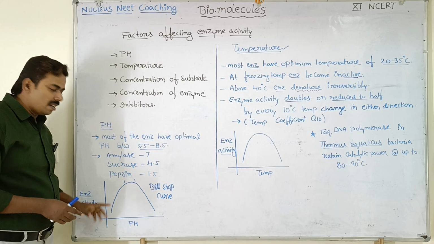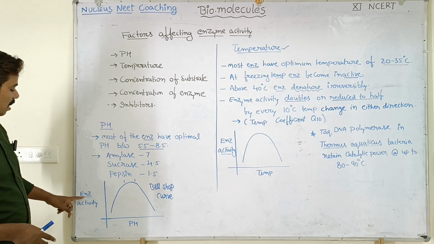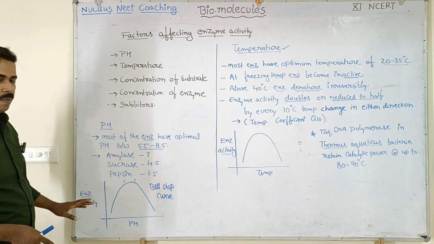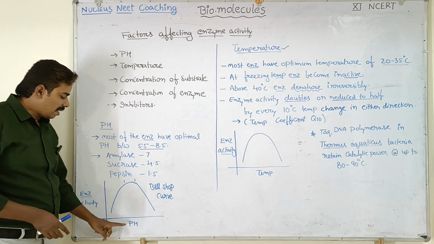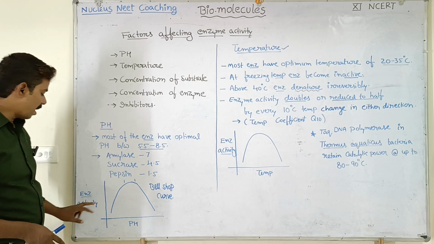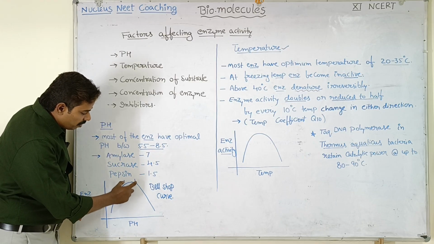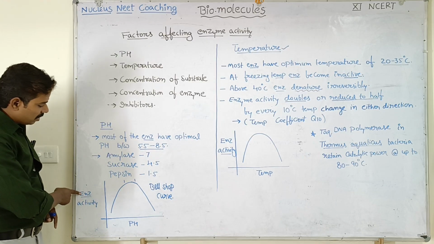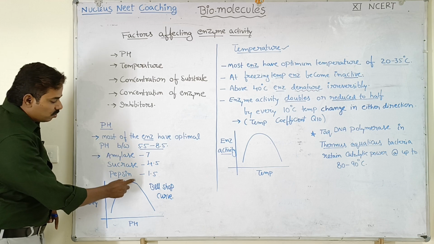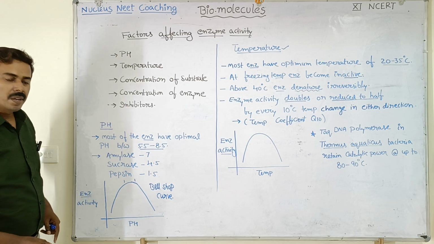You can see here, this is the graph which represents enzyme activity based upon the change in pH. On the x-axis I have represented the pH, on the y-axis enzyme activity. This particular zone is where you can see maximum enzyme activity, so this pH zone you can call the optimum pH.